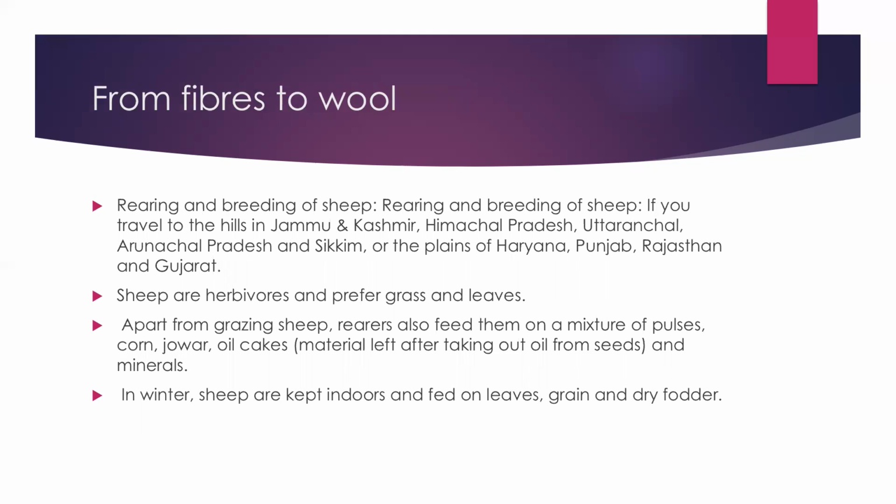From fibers to wool. Rearing and breeding of sheep. If you travel to the hills in Jammu and Kashmir, Himachal Pradesh, Uttaranchal, Arunachal Pradesh, and Sikkim, or the plains of Haryana, Punjab, Rajasthan, and Gujarat, you can find all these kinds of sheep. Sheep are herbivores and prefer grass and leaves. Apart from grazing sheep, rearers also feed them on a mixture of pulses, corn, jowar, oil cakes, material left after taking out oil from seeds, and minerals. In winter, sheep are kept indoors and fed on leaves, grain, and dry fodder.